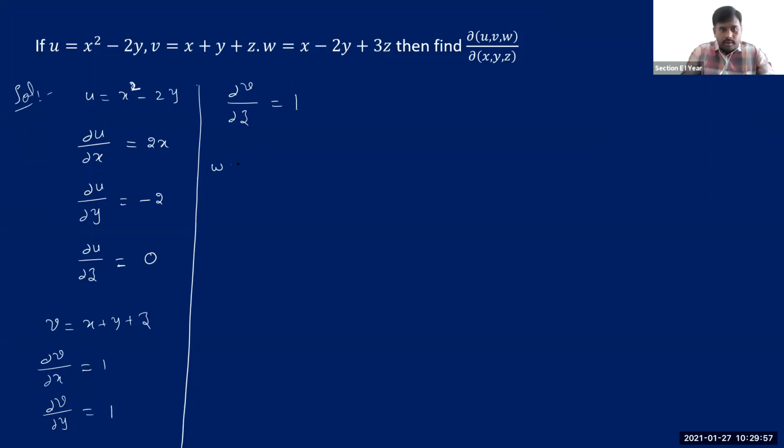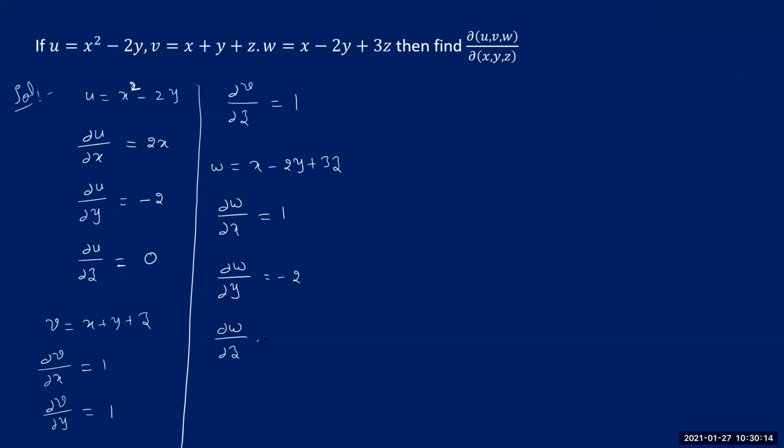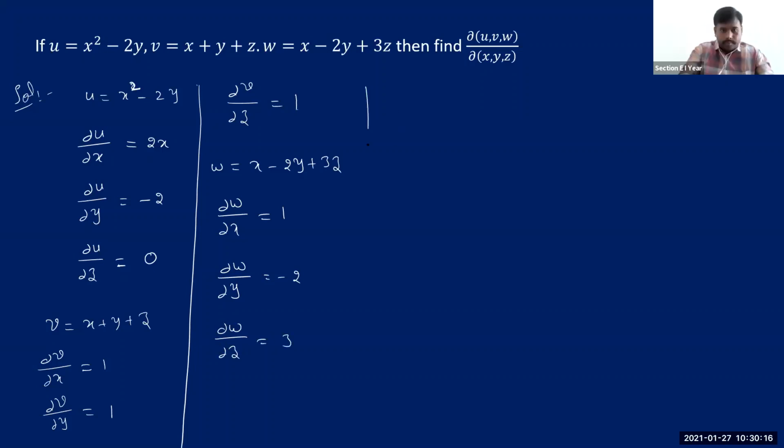Then the other function w is x minus 2y plus 3z. Dou w by dou x is 1, dou w by dou y is minus 2, and dou w by dou z is 3. Good. Now we have all the required partial derivatives.